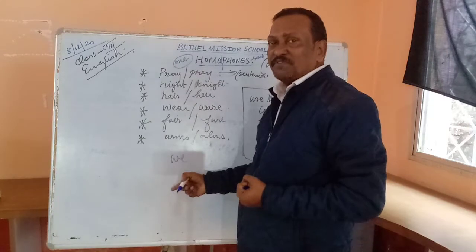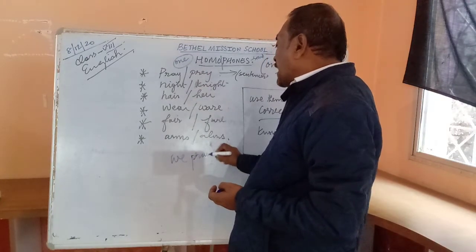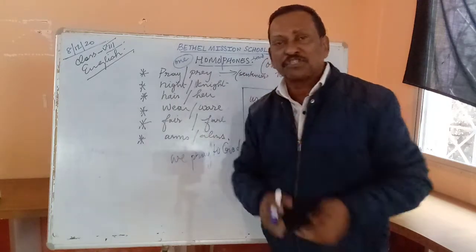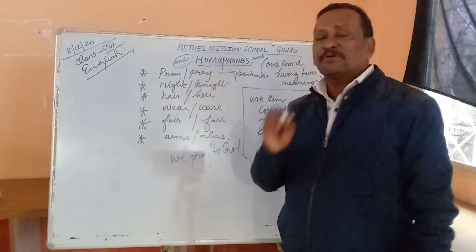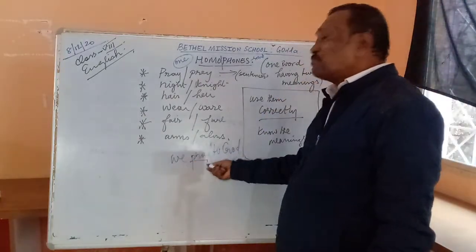Let me construct a sentence for you. Pray. We pray to God daily. So early in the morning, you get up from your bed, give thanks to God, and you go to temple, you go to church, you go to a mosque. Why do we go there? Places of worship. To pray to God.